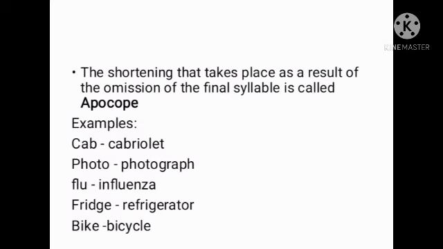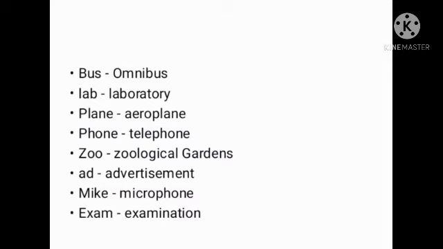And I introduce another term, apocope. The shortening that takes place as a result of the omission of the final syllable is called apocope. For example, cab from cabriolet, photo from photograph, and so on. And here are more examples. We have the word flu from influenza, fridge from refrigerator, bike from bicycle, bus from omnibus, lab from laboratory, plane from aeroplane, phone from telephone, zoo from zoological gardens, ad from advertisement, mic from microphone, exam from examination.